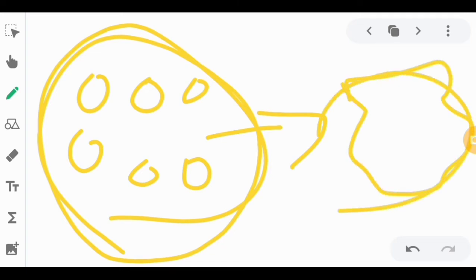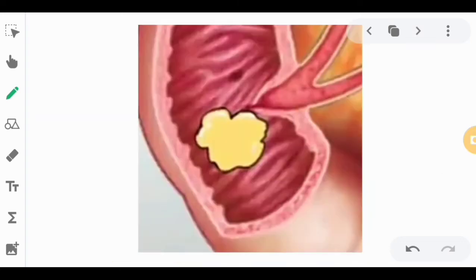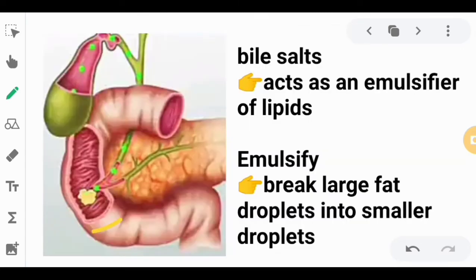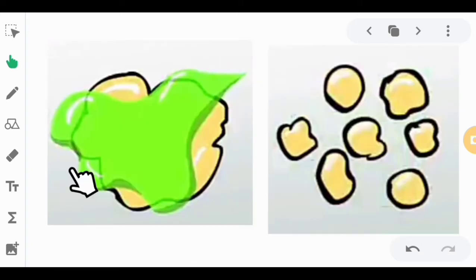So this chyme will pass into the small intestine. Until it reaches the small intestine, it doesn't have any change and hasn't been dissolved thoroughly. Once in the small intestine, the bile salts from the liver will act as an emulsifier of lipids. When we say emulsifier, it will break the large fat droplets into smaller droplets. Just like this, the bile salts will act on the chyme and produce smaller droplets.